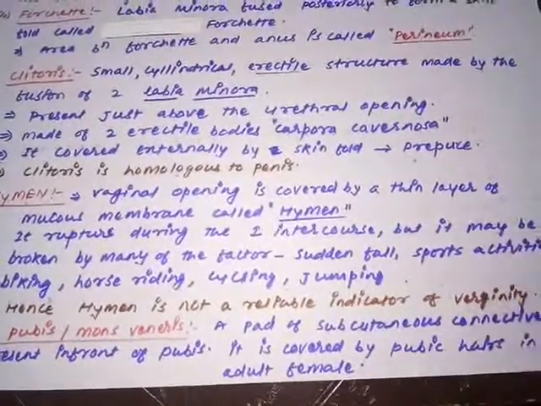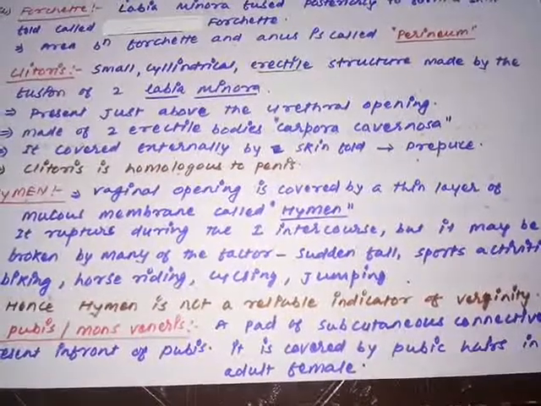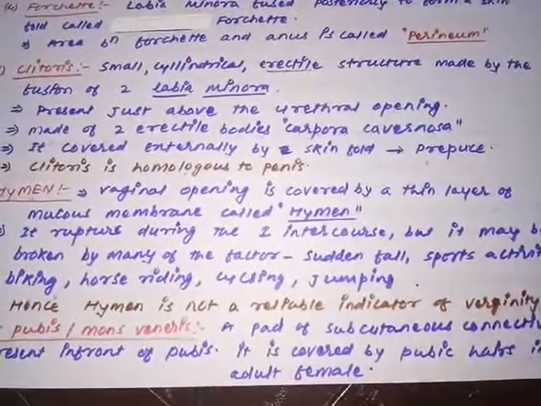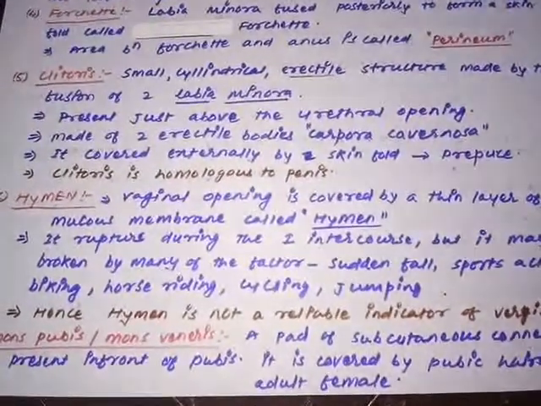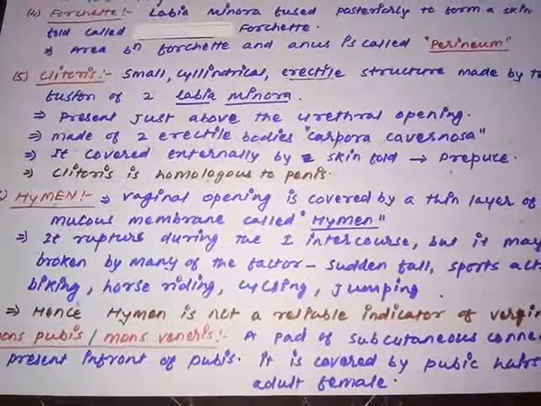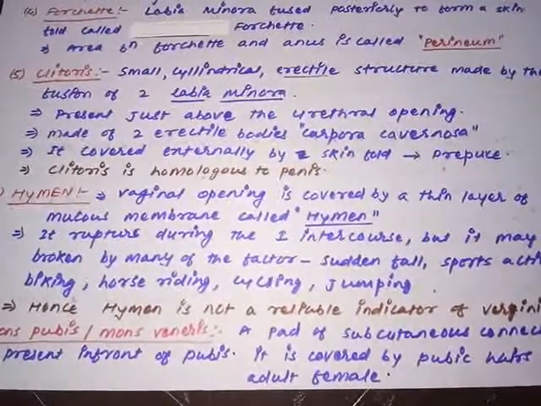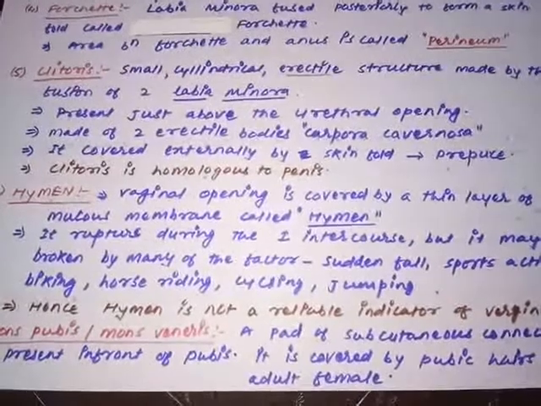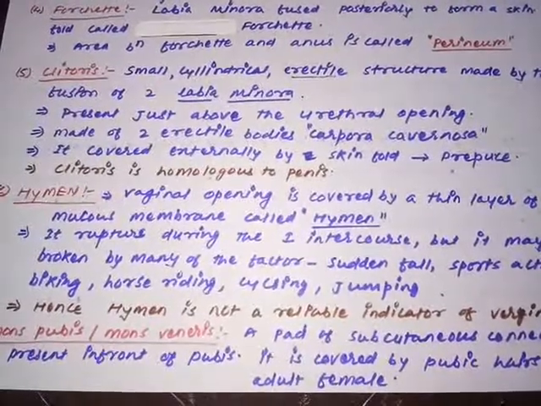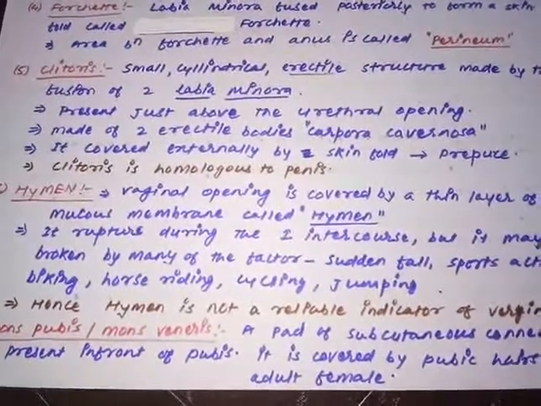Even when some vaginal devices are employed, the hymen can get damaged. So the hymen cannot be used as evidence or proof, or an indicator, that the female has not undergone previous sexual intercourse.